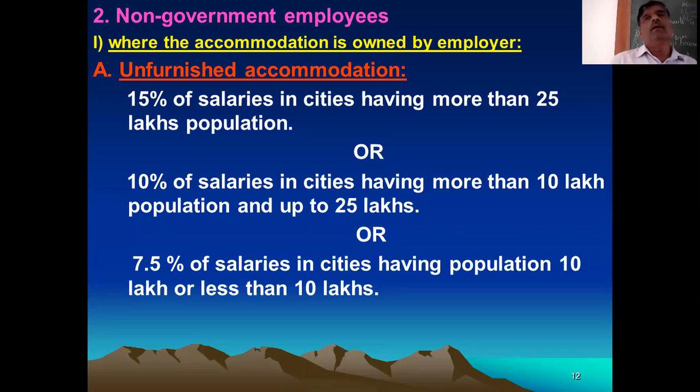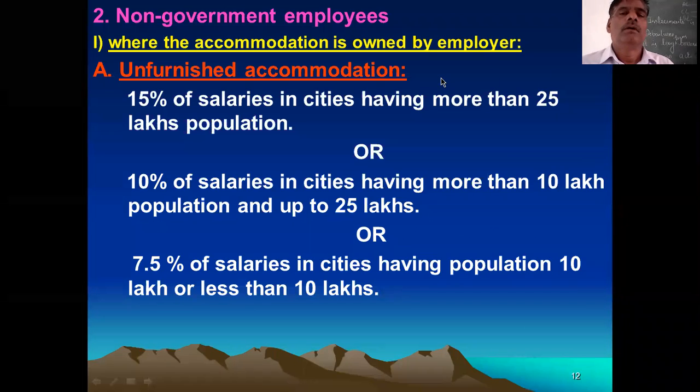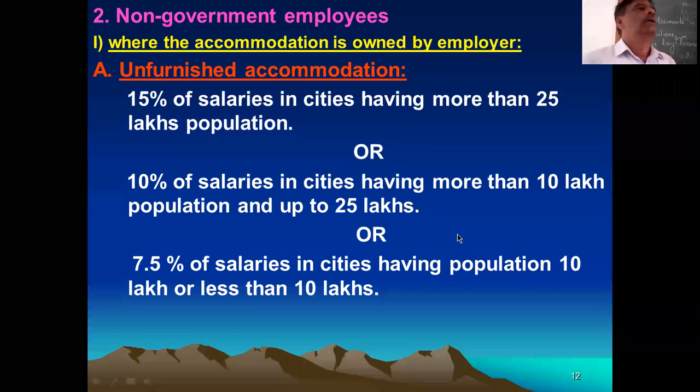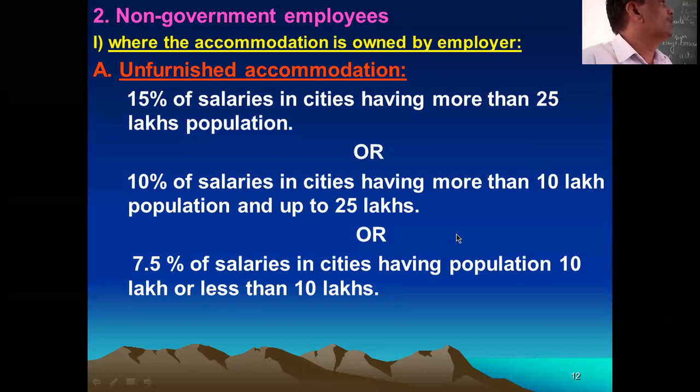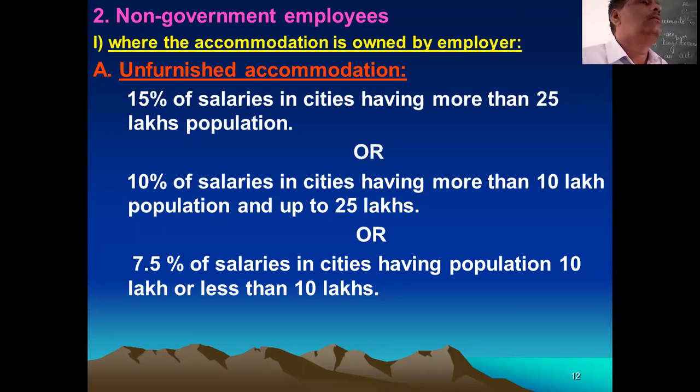And if the accommodation is provided by the employer with his own source and accommodation is owned by the employer, then we classify it into furnished and unfurnished. Furnished means there are furnitures in the building. Unfurnished means there is no furniture in the building. Okay. Simply you remember 3 points.